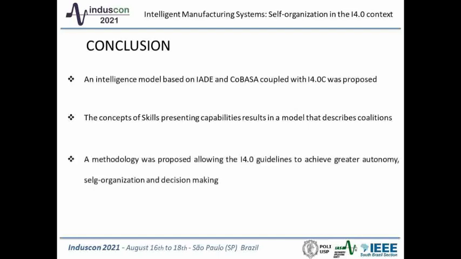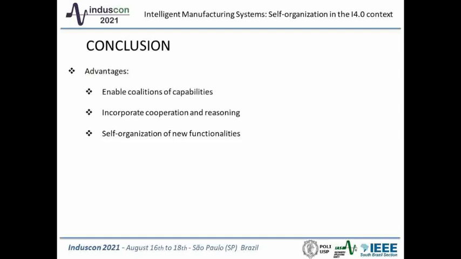Architectural considerations are at an early stage, enabling reflections on the paradigms proposed in the I4.0 guidelines. The purpose of this work is suitable for systems that require greater autonomy and decision making, where these last features were enabled with MAS and AAS concepts. This work's advantage is the proposal of a mechanism to announce and group skills, similar to SOA, however implementing MAS characteristics. This means incorporating cooperation and reasoning to create complex coalitions, enabling new functionalities, and updating them in the AAS if necessary.